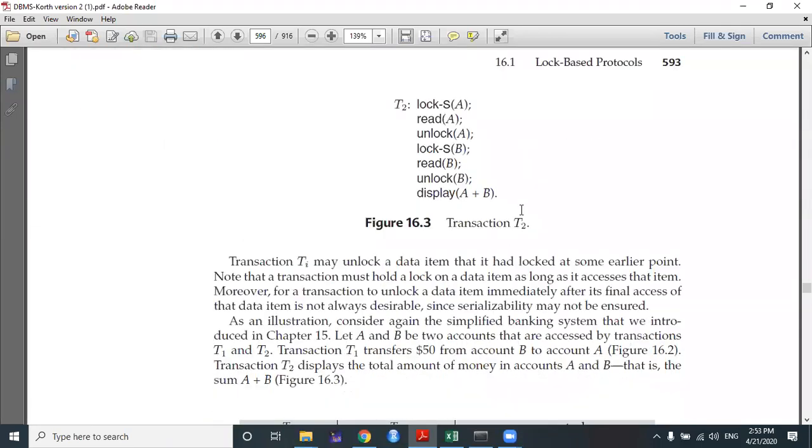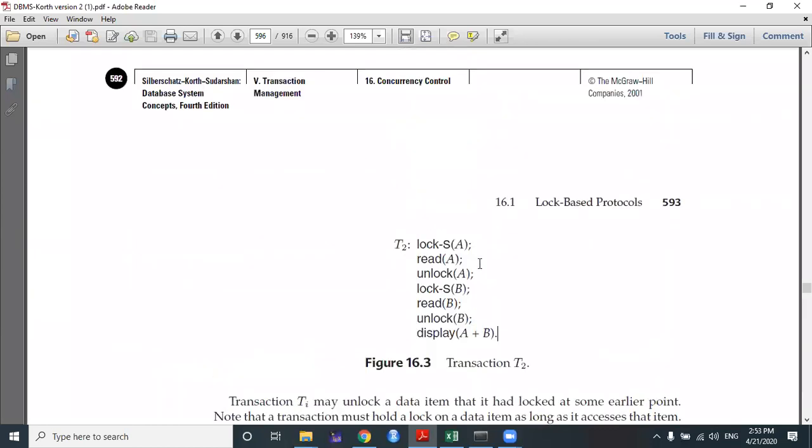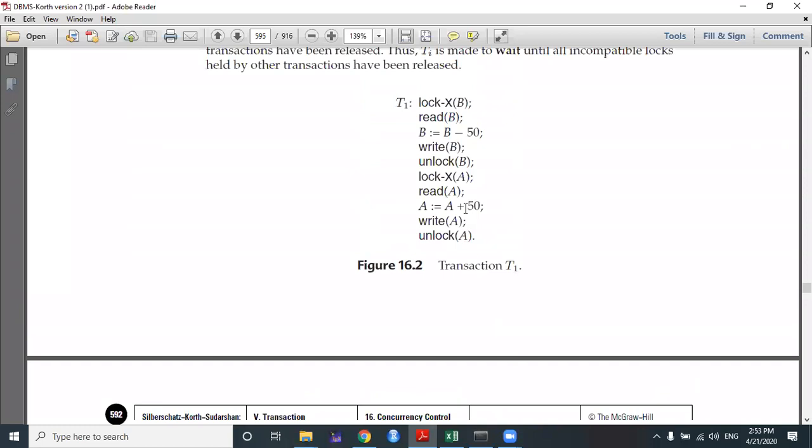In this serial schedule, consistency will be maintained. Before this operation, B has $200 and A has $100. So B minus 50 means 200 minus 50, which is $150, and 100 plus 50 means $150, and 150 plus 150 means $300.